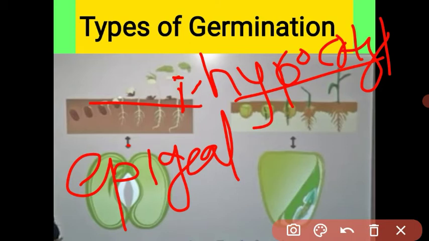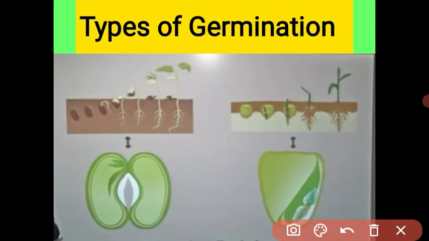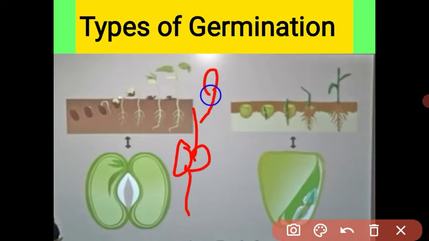Let us revise it again. See, this is the cotyledon. This part is called the hypocotyl, and this part is called the epicotyl. I will show the diagram.